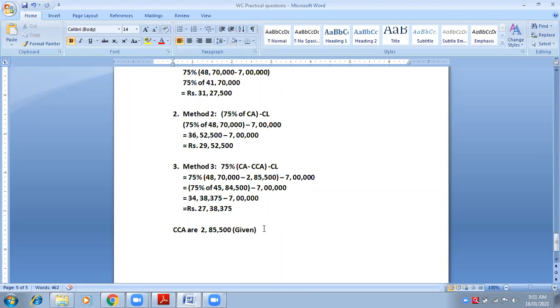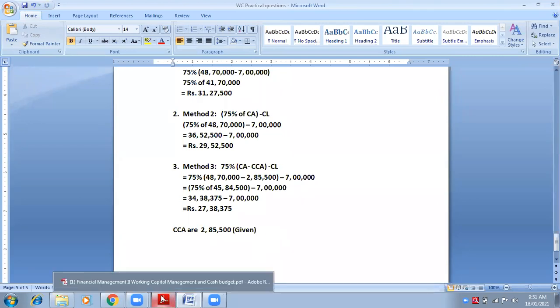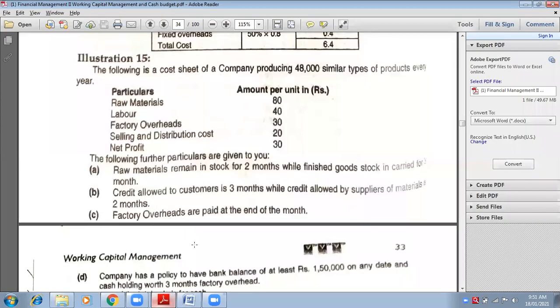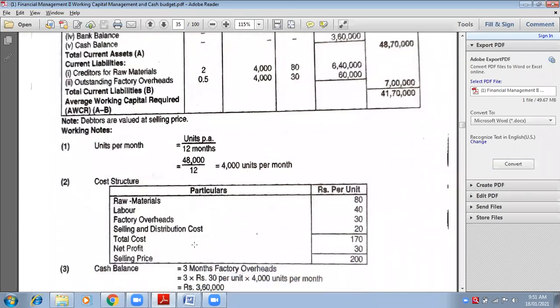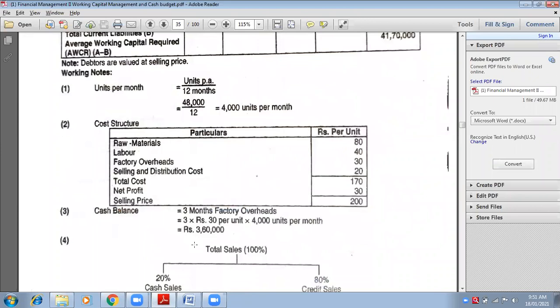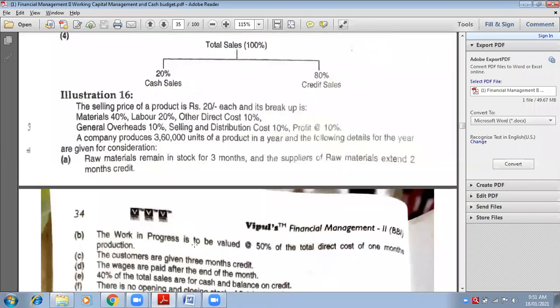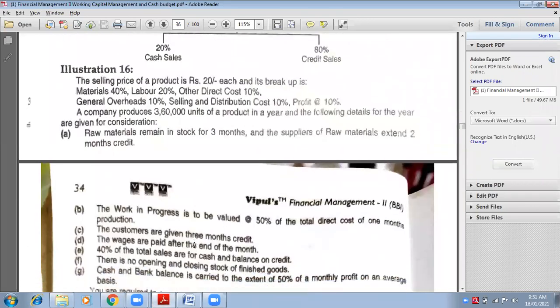Before winding up, I want to give you a few sums as homework. You have to do every sum with all three methods.